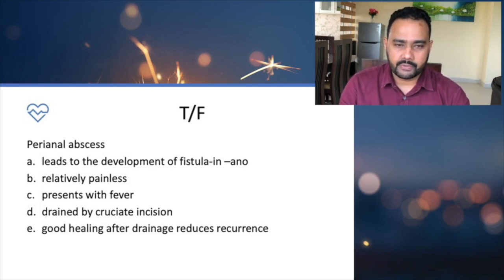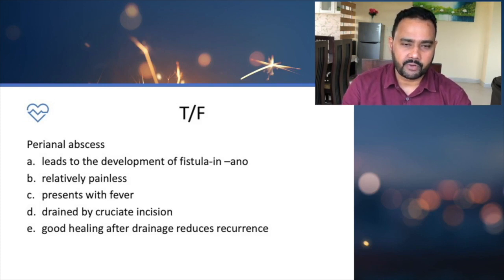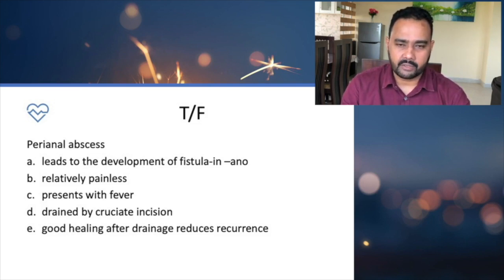The next true or false question, again on perianal abscess. Everybody should know the perianal abscess is different from what we call anorectal abscess. Perianal abscess and anorectal abscess are not the same. Perianal abscess is part of anorectal abscess. That is the difference we should identify. Does perianal abscess lead to the development of fistula in ano?